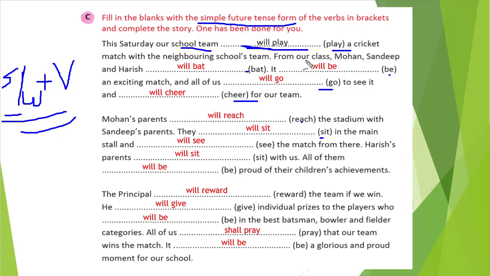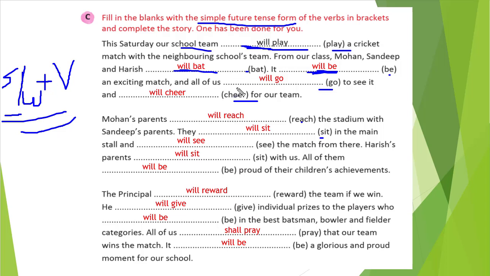Then from our class, Mohan, Sandeep and Harish. This is plural, so we will write will, and then the base form of the verb bet, that is bet as it is. Similarly, it will be an exciting match. With it, we write will, and be remains the same, an exciting match.